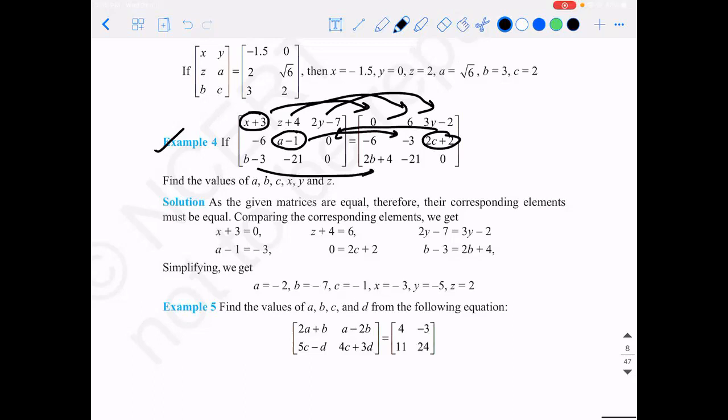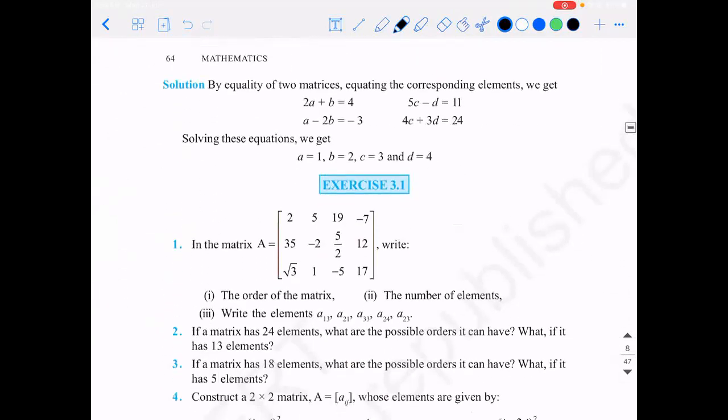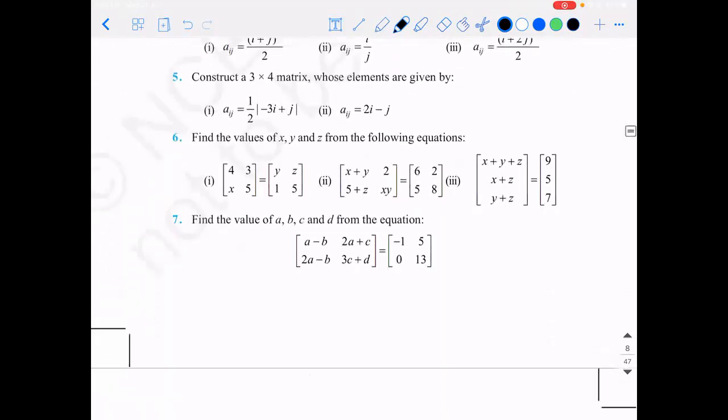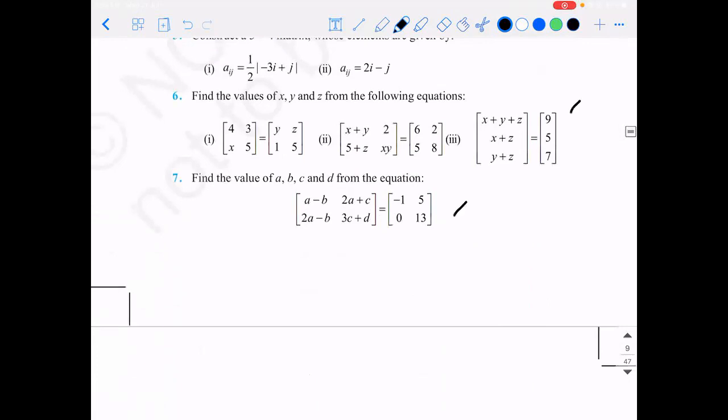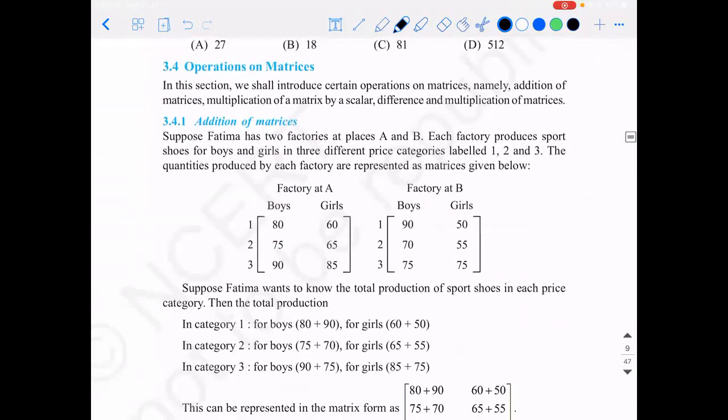So it is actually like, instead of giving you 6 different linear equations in one variable, they put everything in the form of a matrix and gave it to you to solve. So you're just taking the idea of equality of matrices to find those 6 unknowns. Or else you would need 6 different linear equations to solve them. So for the other problems, I hope you guys can do it. The first exercise is very easy. You can try and let me know.